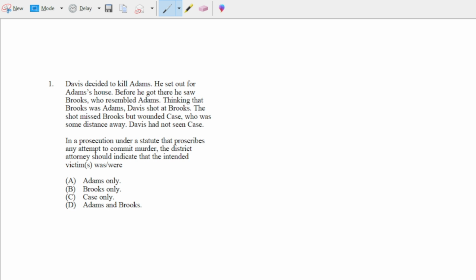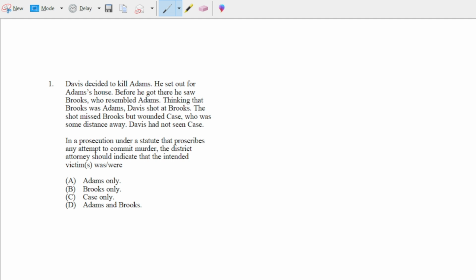Okay, so what happens here with Adams? Does Davis have the specific intent to commit murder of Adams? And the answer, of course, is yes, because Davis decided to kill Adams. Did he take a substantial step towards committing the crime? Well, maybe the prosecution could say he went out from wherever he was. He set out for Adams' house, and he had a gun with him, since later we see that he picked out the gun. He pointed the gun. He pulled the trigger.